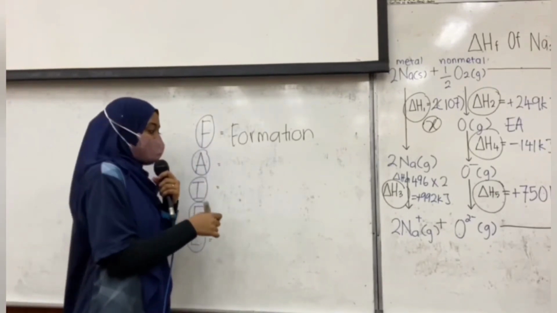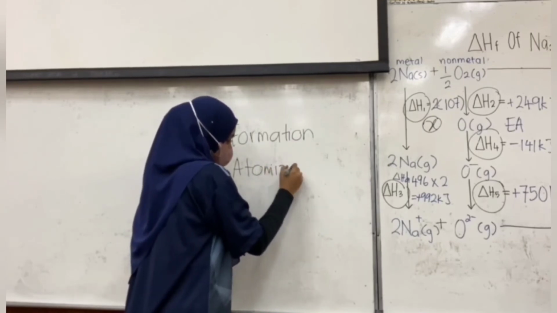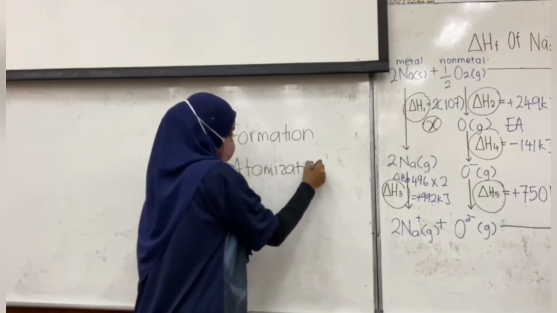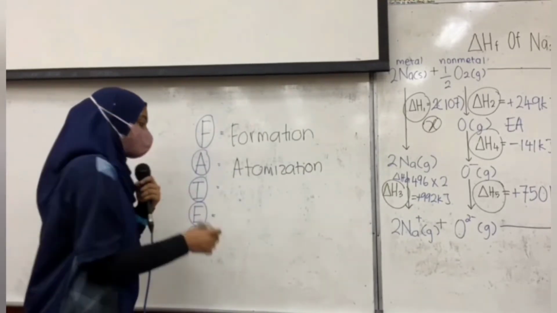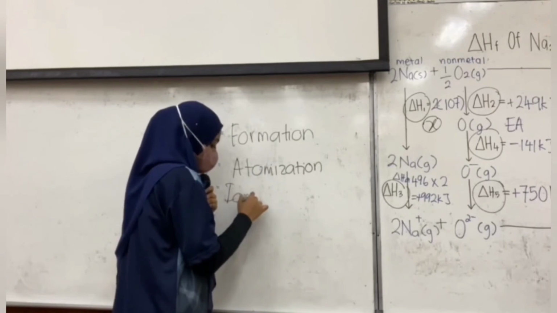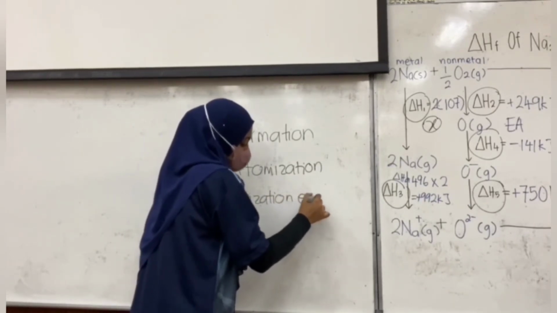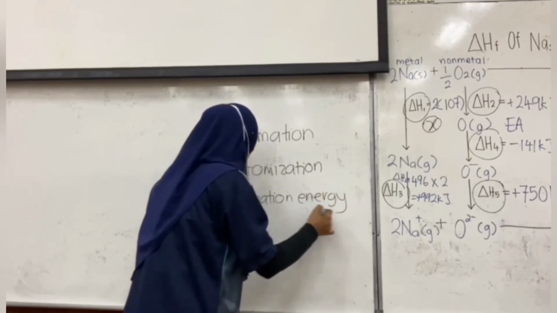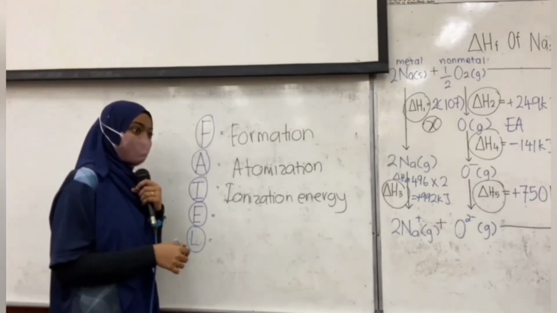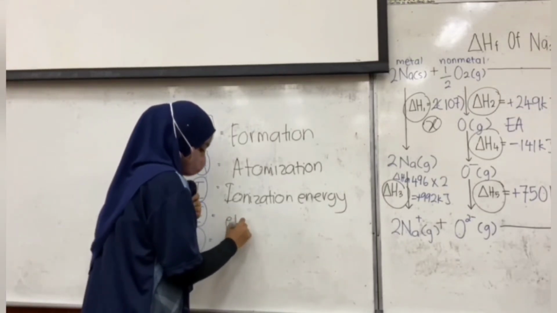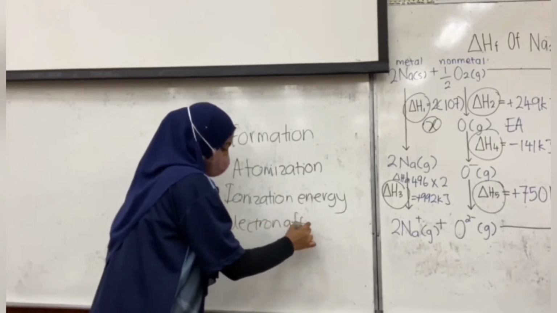And A stands for atomization. And the third one, I stands for ionization energy. Okay. And E stands for electron affinity.